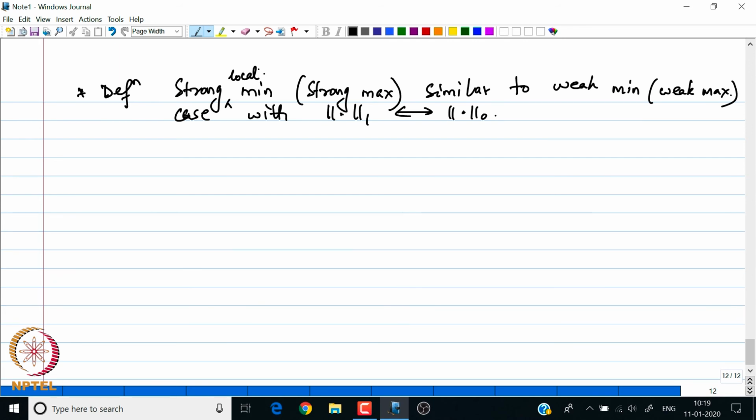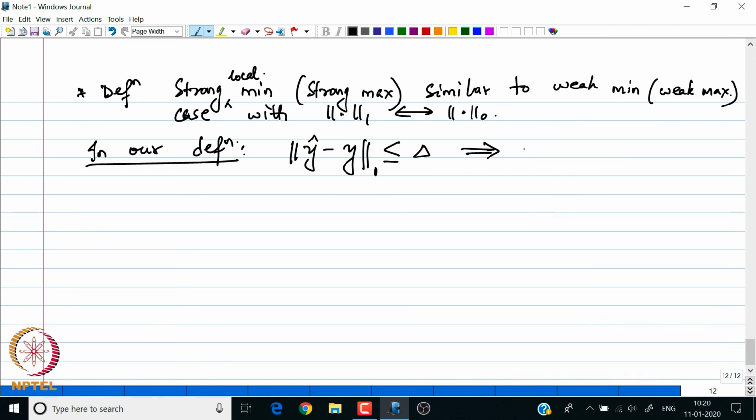Certainly, if the function satisfies the weakness condition, then it will certainly satisfy the strong condition. So, in our previous 2 definitions, if the perturbation of y satisfies the weakness criteria, then it must satisfy the strong criteria.